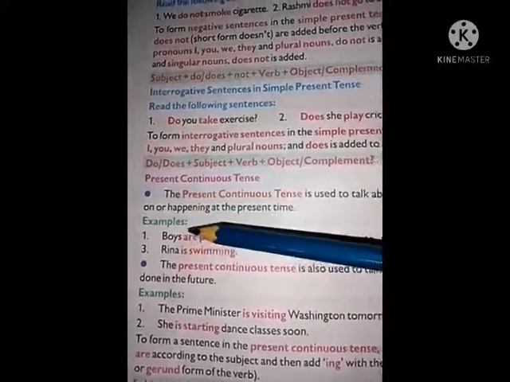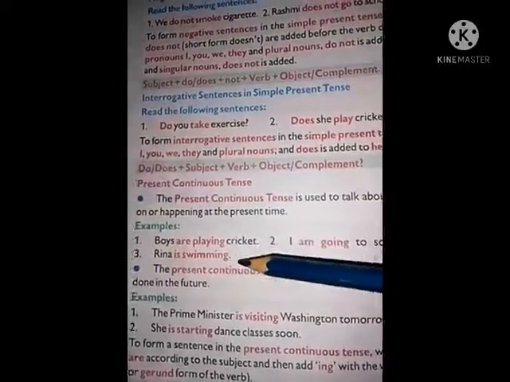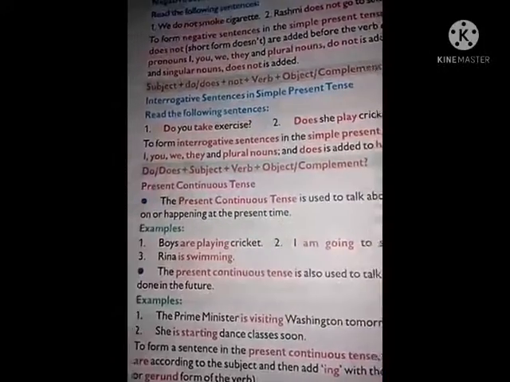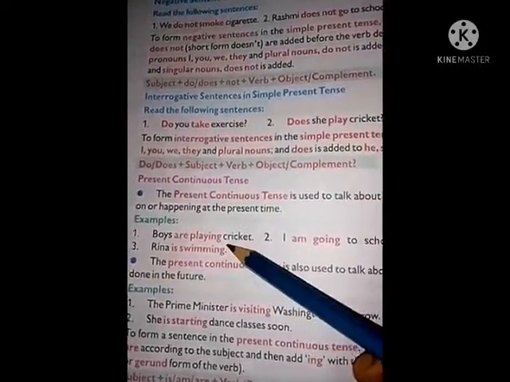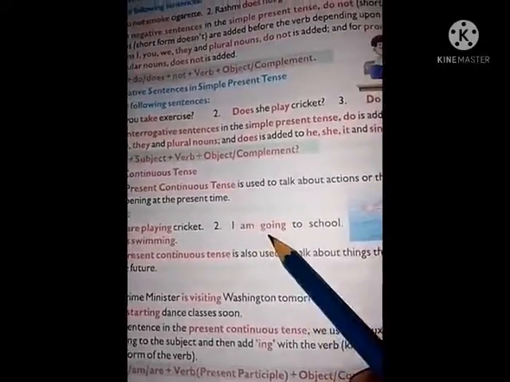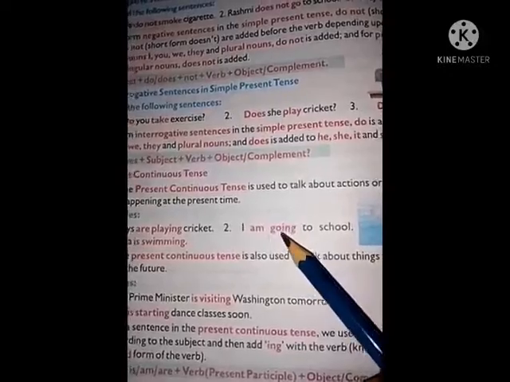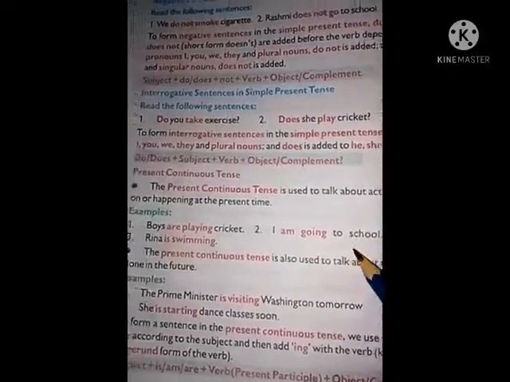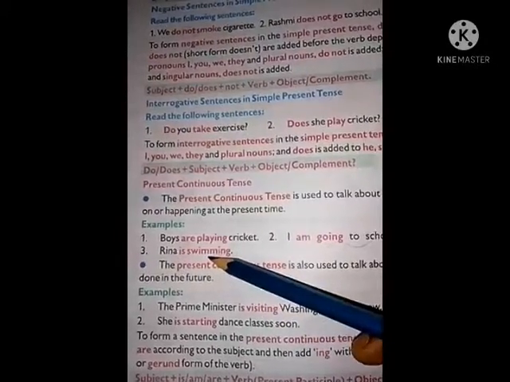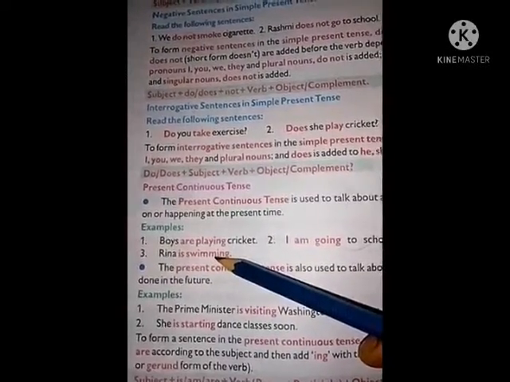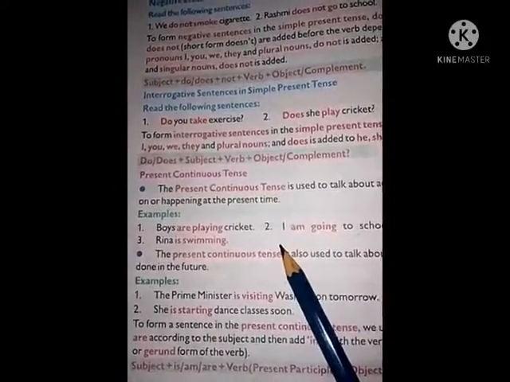See examples: boys are playing cricket. Lorabure cricket kheli ase. This work is happening. This work is going on. So this is the present continuous tense. I am going to school. Moi schoololoi goi aso. This is going on and therefore this is present continuous tense. Choli ase jitu. Rina is swimming. Rinai haturi ase. These are the examples of present continuous tense.